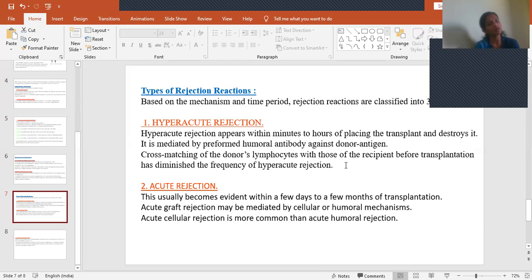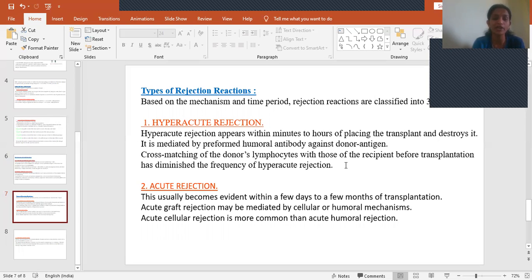The same applies for other organ transplants also. Cross-matching has to be done in order to regulate the frequency of these hyperacute rejection reactions. To stop these hyperacute rejection reactions, first we have to do this cross-matching in order to prevent them.